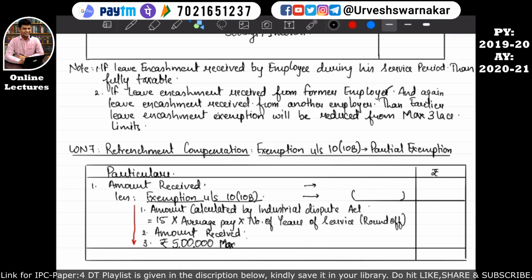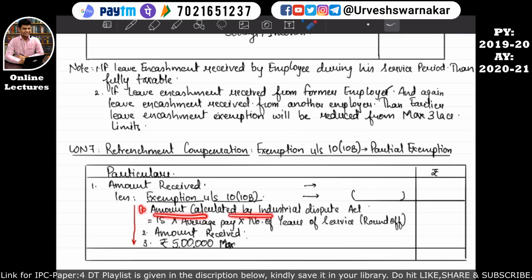Okay, so let's revise our working note number 7, which is retrenchment compensation. If received by the assessee, then such assessee will get an exemption under section 10 subsection 10b, that is a partial exemption. How to calculate the retrenchment compensation so that we can take it into the computation of income from salary? Let's revise this table. The table says that the amount received, that means the actual retrenchment compensation received, will be considered over here, which will be further reduced by the partial exemption under section 10 subsection 10b. How to calculate the partial exemption under section 10 subsection 10b? It is calculated in this manner.